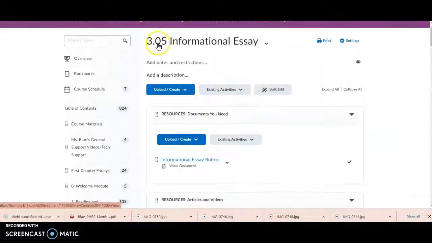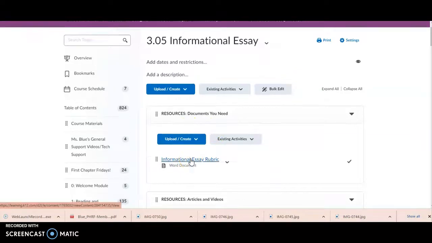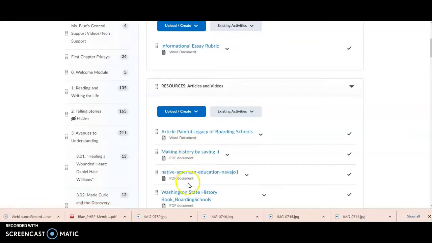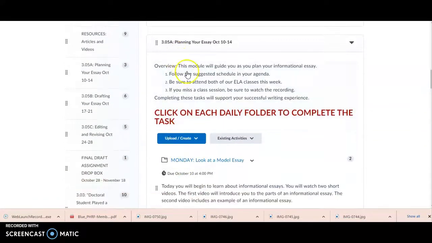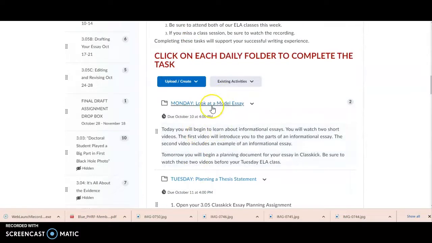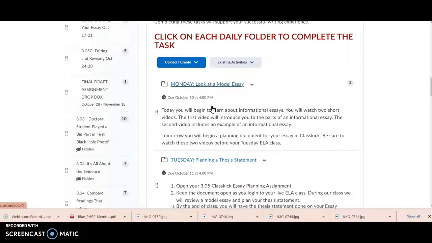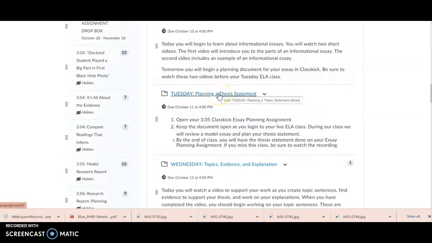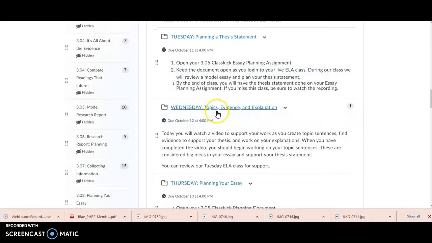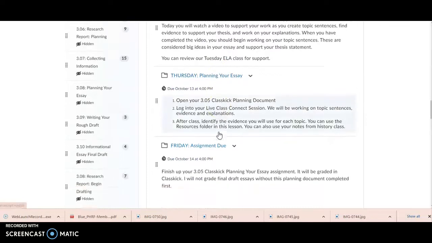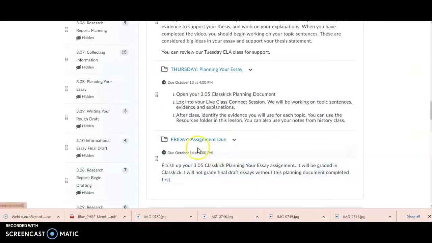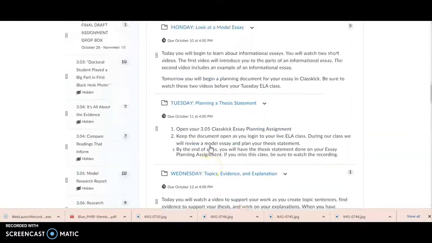You can see it all laid out if you click on 3.05. This is the rubric under Documents You Need. Here are all the articles and videos. 3.05 has information on what a model essay should look like, planning your thesis statement, choosing your topics, evidence, and explanation, then planning your essay, Thursday, and then Friday is your work in Classkick, where you lay it all out in your outline.